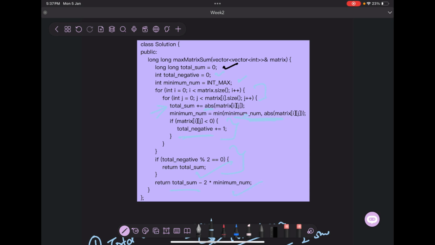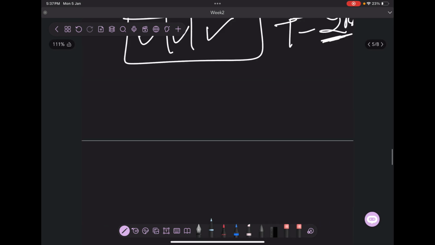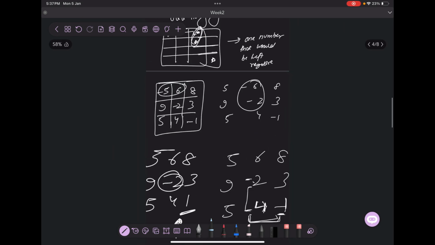Just to clear some confusion here, one might wonder why she is taking the absolute value every time. I already explained that we will make everyone positive. In the case of odd, only one element will remain that we can't make positive, and that is also in our hands. And in the case of even, we'll be able to make every number positive. So essentially, when I take the sum or anything, I want the absolute magnitude, because I'll ultimately be making it positive. So my answer is going to be max.